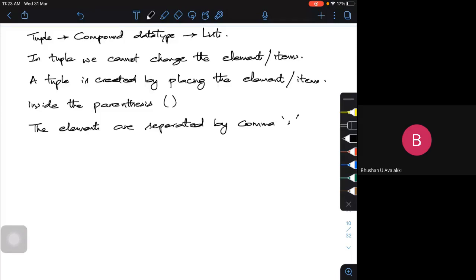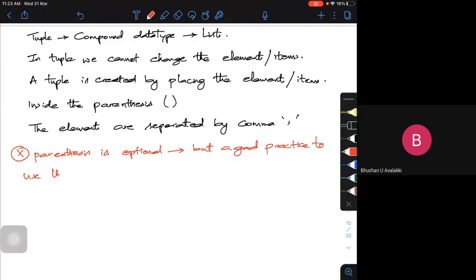I have seen a couple of textbooks which say that parentheses are optional. Even though some textbooks say that having these brackets, or parentheses, is optional, it's still a good practice to use them. This is the best possible thing we can do.